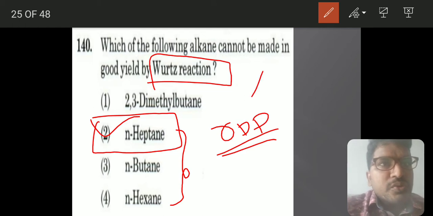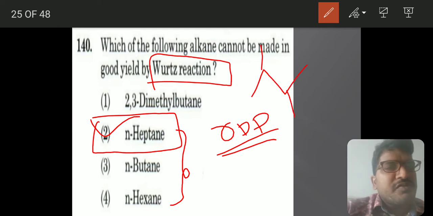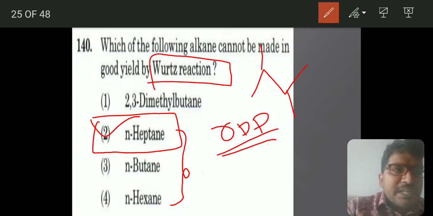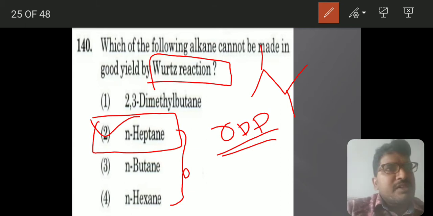You can ask about 2,3-dimethyl butane; if you take a secondary halide you can get it in reasonable quantity, but n-heptane you can't get.